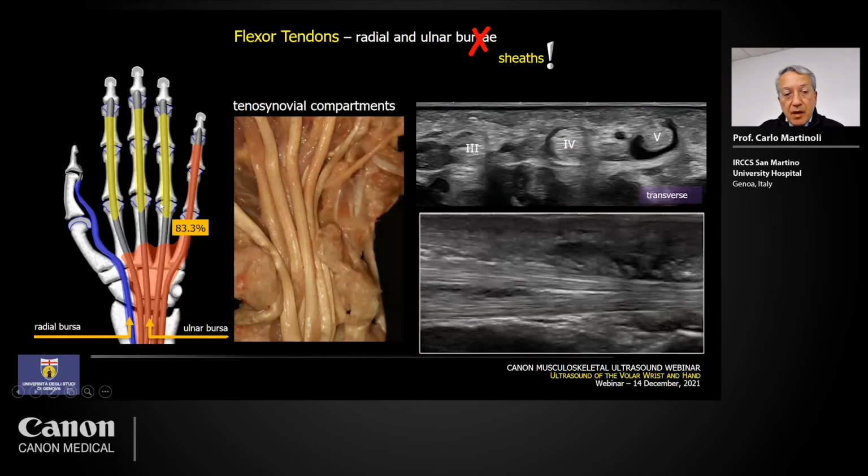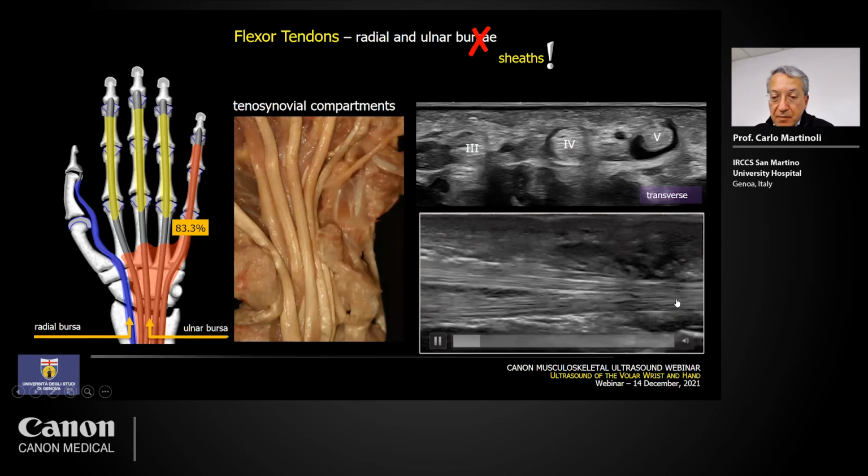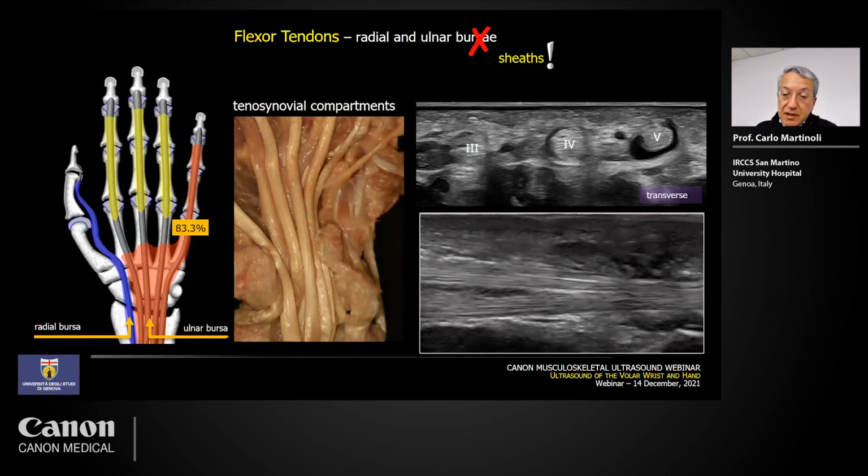This is a long axis image at the level of the flexor digitorum superficialis and flexor digitorum profundus, asking the patient to flex the fingers while the examiner exerts some resistance.